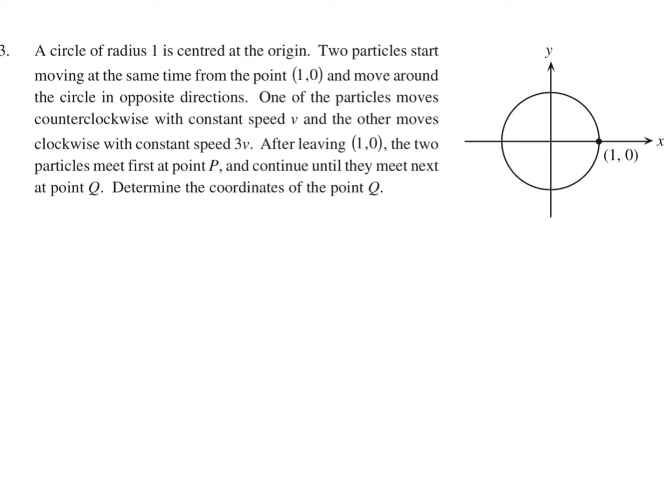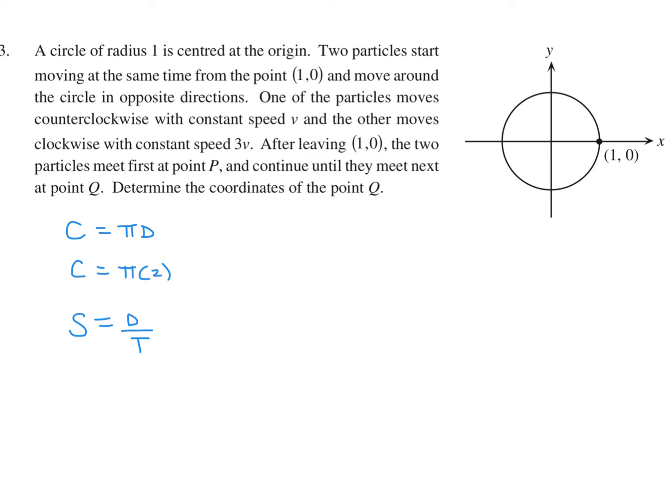Okay, well, throughout this question, we are going to use some basic formulas. Circumference is equal to pi times diameter. In this case, the circle is radius 1, so the diameter is 2. So circumference is equal to pi times 2. And then the other formula is that speed is equal to distance over time. And I think that's it in terms of equations. So let's start talking about the diagram.